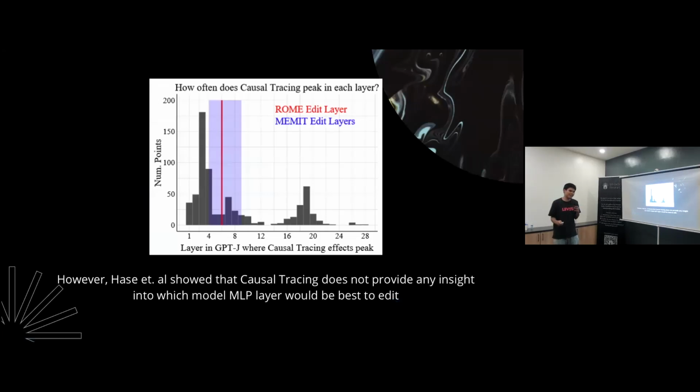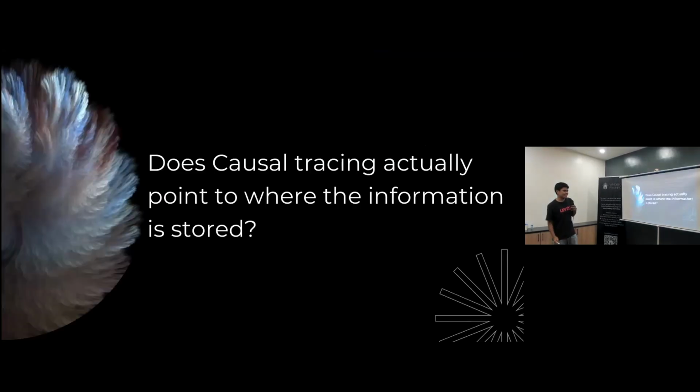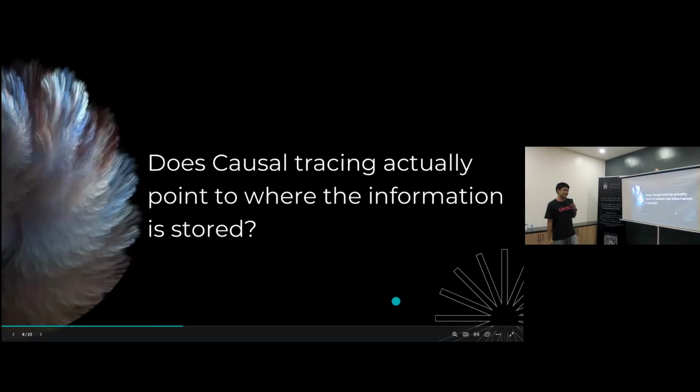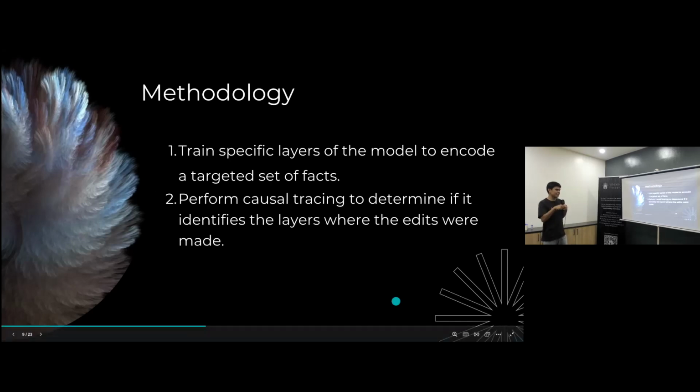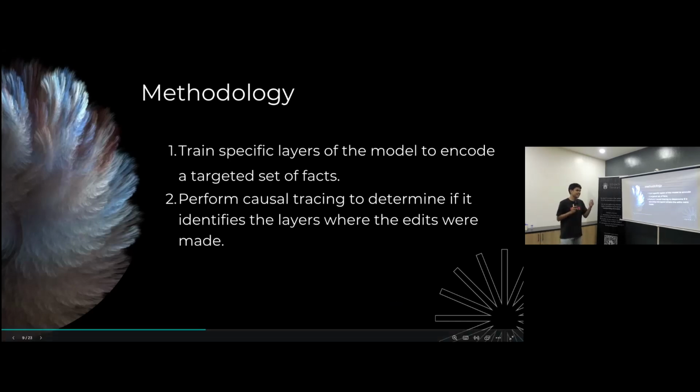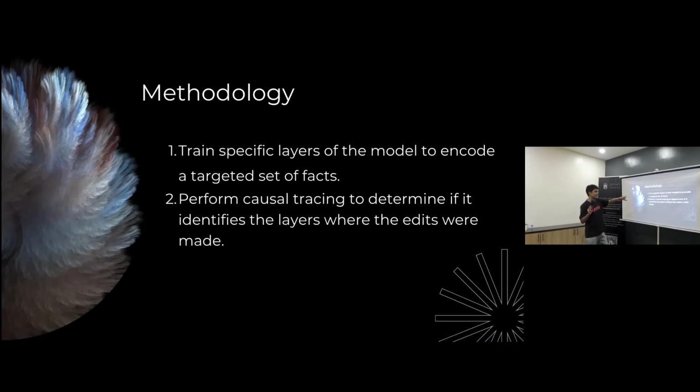So I did more thinking, and I asked this question: does causal tracing actually point to where the information is stored? I did a simple experiment. Since I was working on fine tuning, I had experience fine tuning models, so I used that. The experiment is, first,